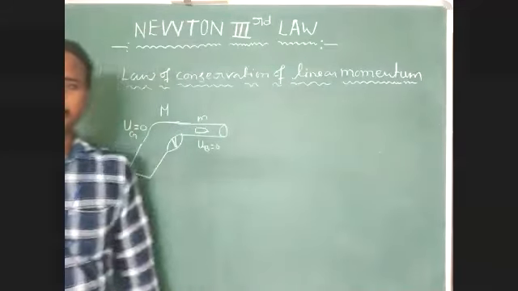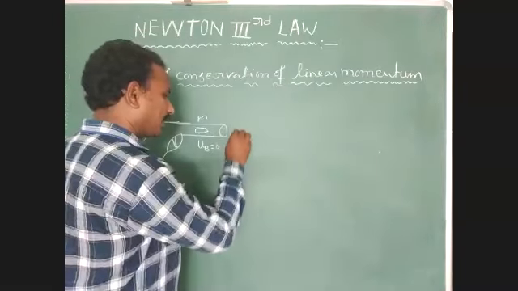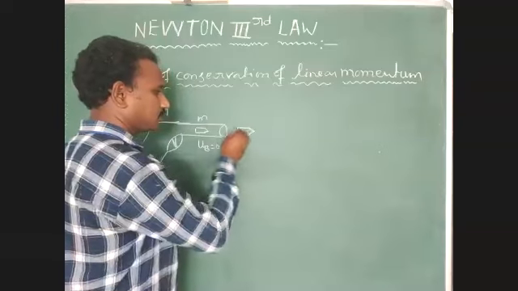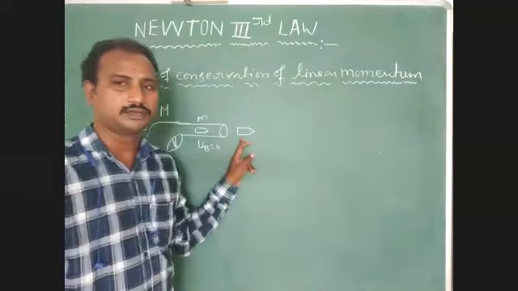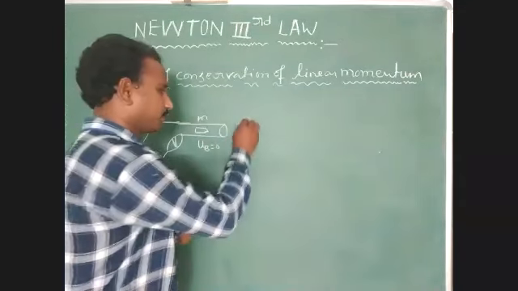After firing the gun, the bullet experiences one external force F1 in the forward direction.